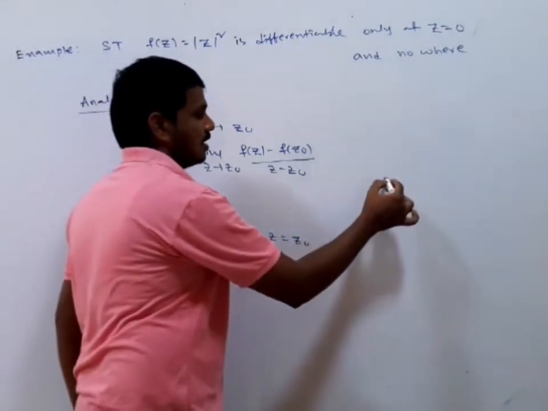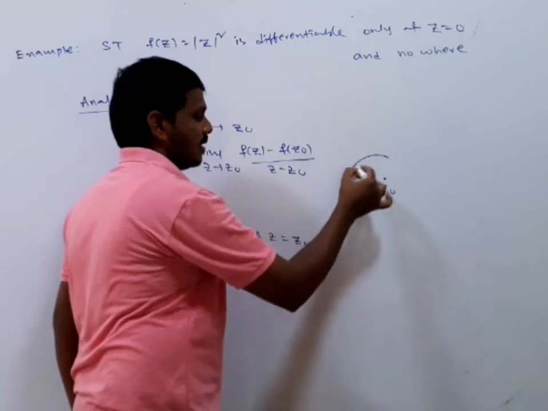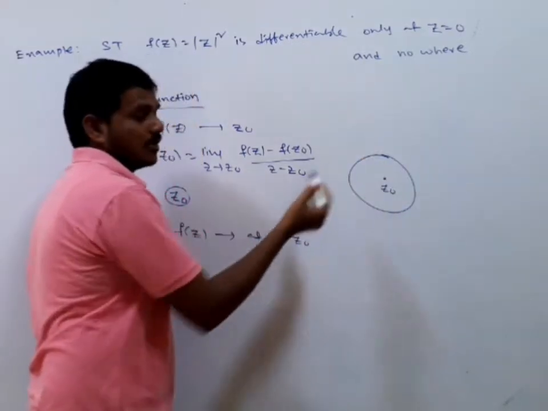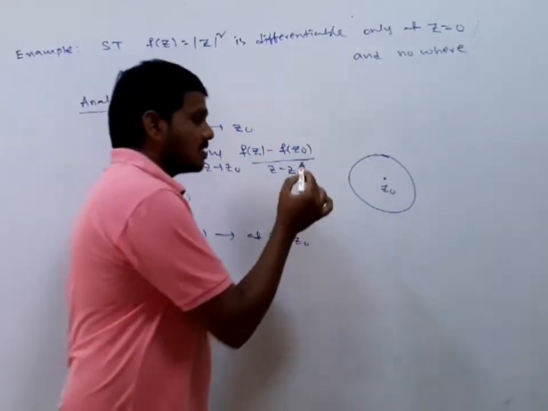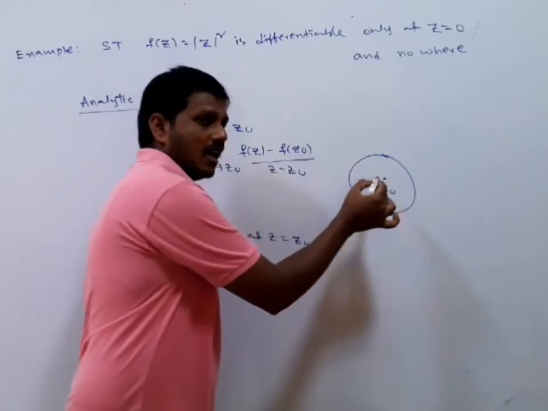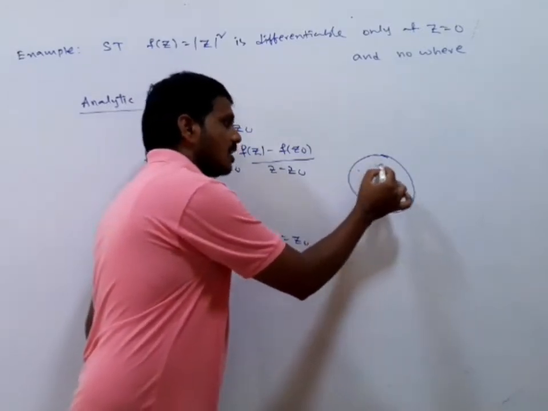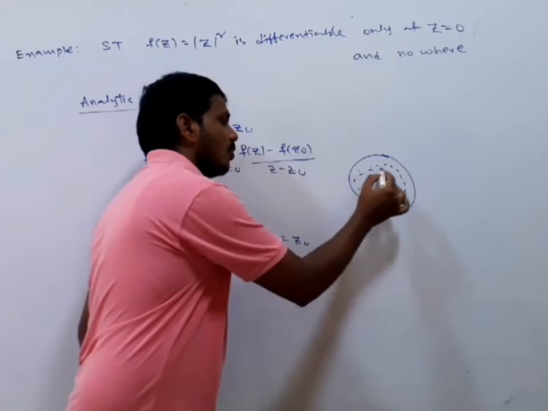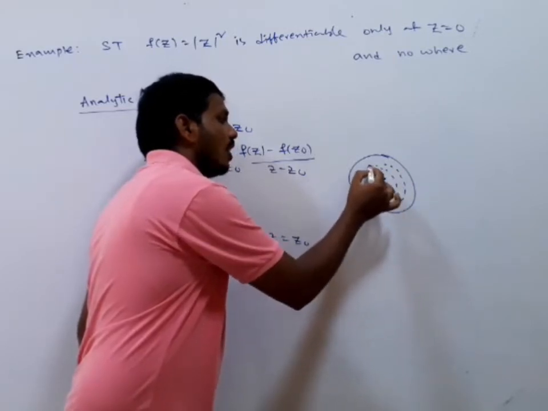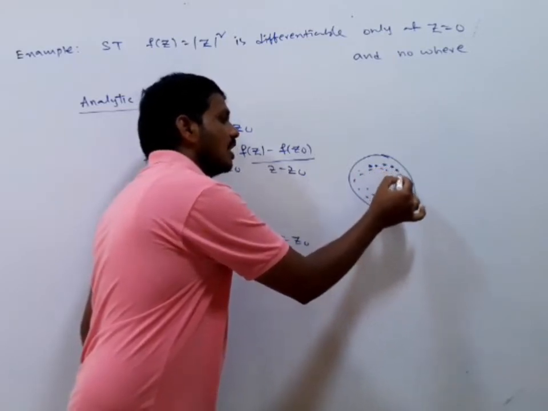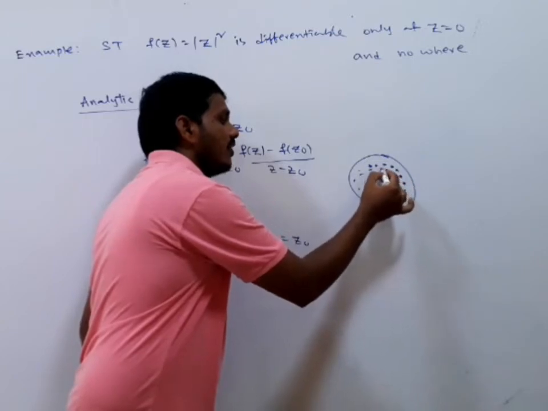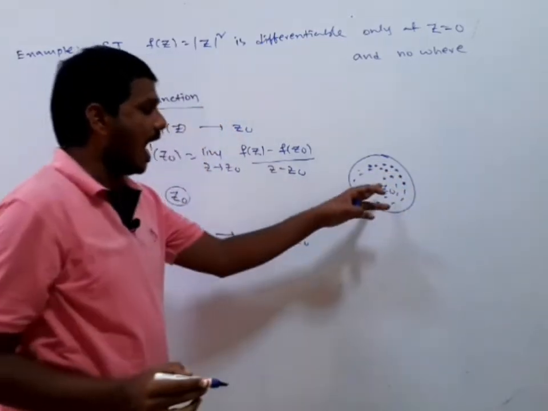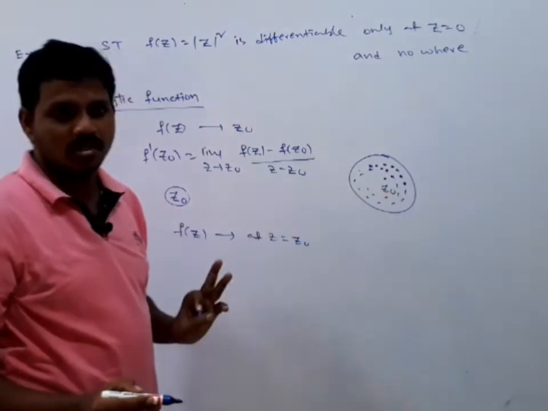Suppose this is z0, where z0 is any point in the complex plane. This is the open disk, which is nothing but the neighborhood of z0. The function is differentiable not only at z0, but this neighborhood consists of so many points, and at each point the function is differentiable. Then we can say that the function is said to be analytic at z equals z0.